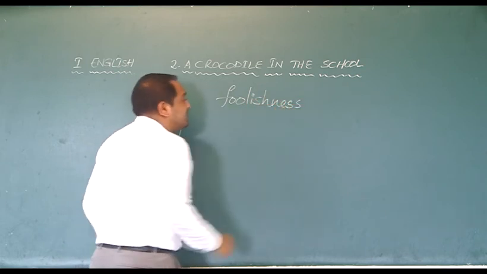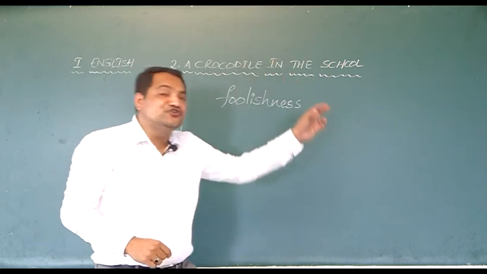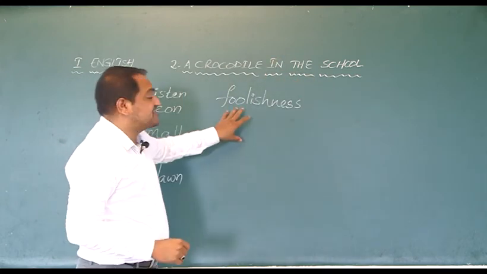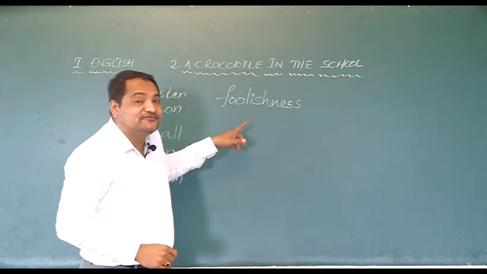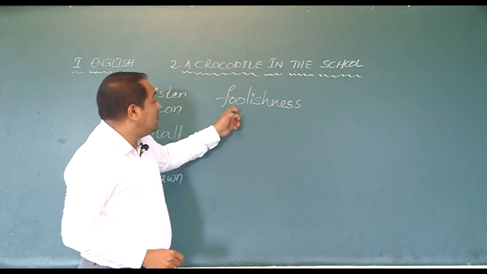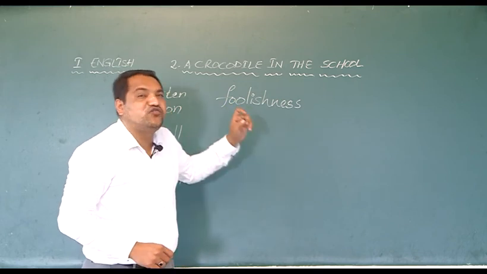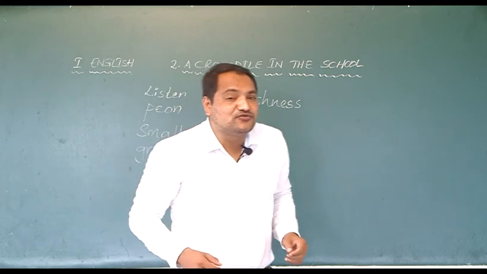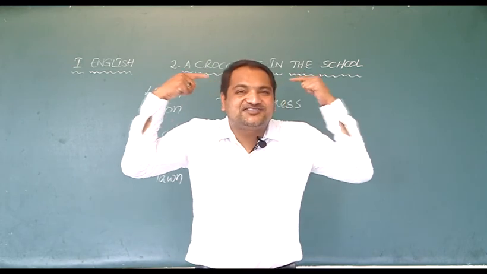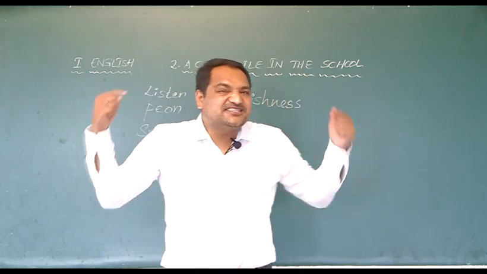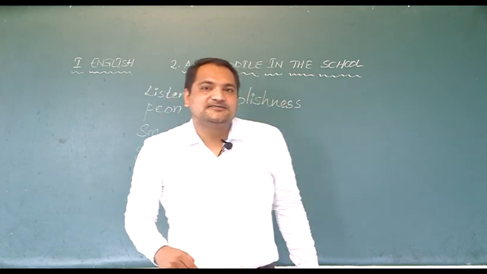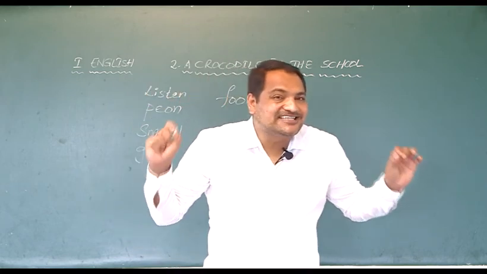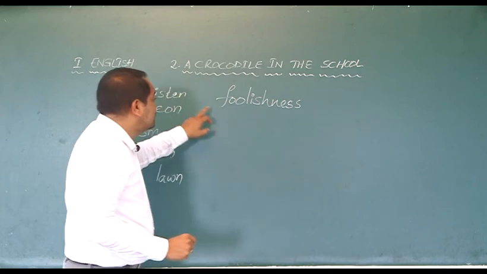What is the meaning of foolishness? This is a new word for us. Please remember the spelling. How do you spell the word foolish? F-O-O-L. Fool. Who's called a fool? A person who can't think for himself, a person who's not smart, who's not intelligent, is called a fool.